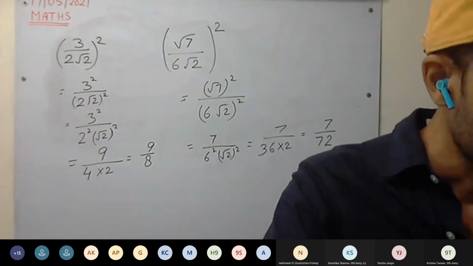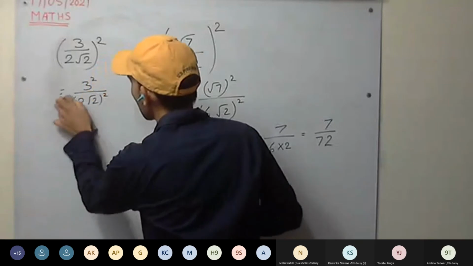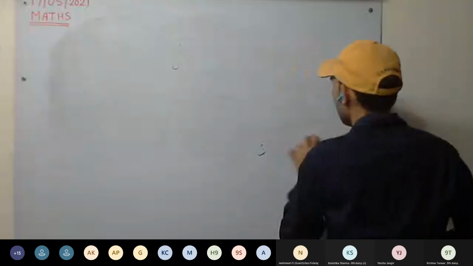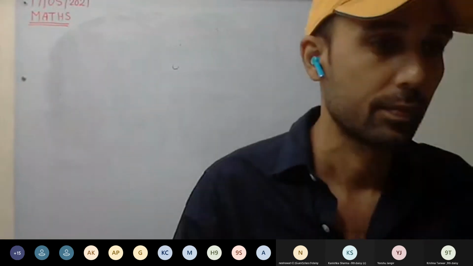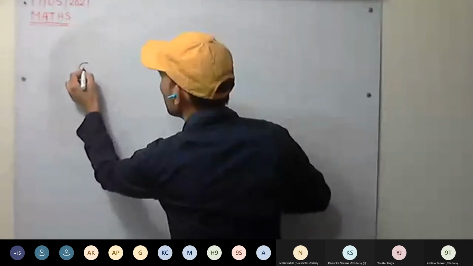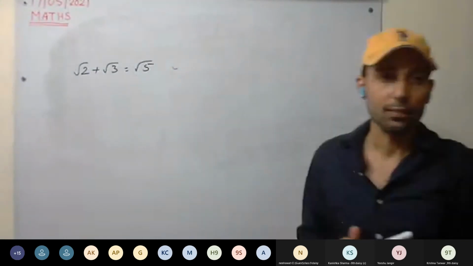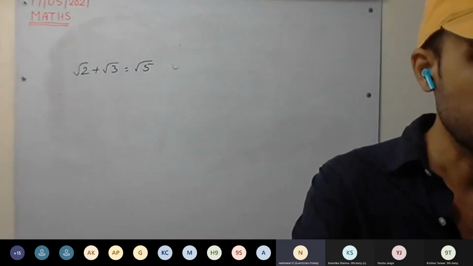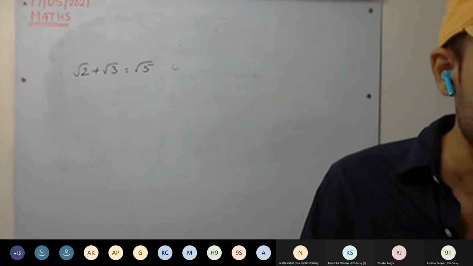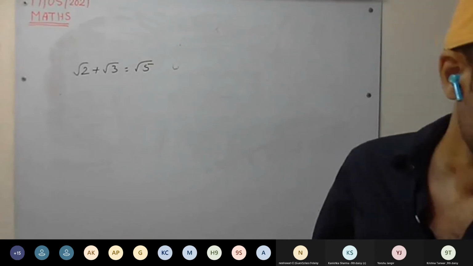So first one, root 2 plus root 3 equal to root 5. Is it true or false? Yes, Gaurav. Root 2 plus root 3 equal to root 5. Can we do it like this? False. Okay, Gaurav, are you there? Yes, sir.